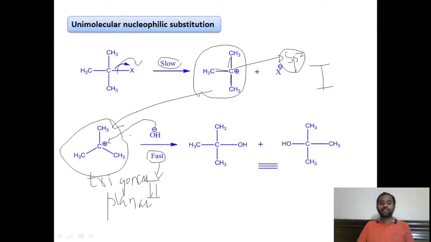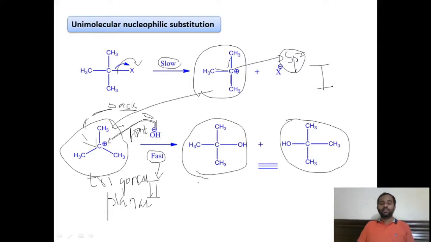which is a fast step. Here there is a chance of the nucleophile attacking from the back side as well as from the front side. The nucleophile attacking from the front side is shown in a thick line, whereas the attack from the back side of the plane of the molecule is shown as a dotted line, to give these two compounds. This is the mechanism of the nucleophilic substitution reaction.